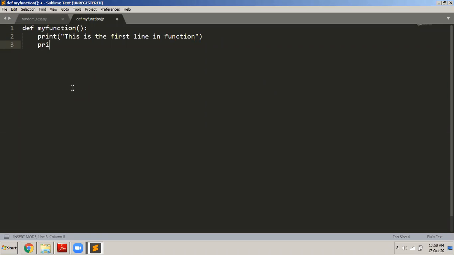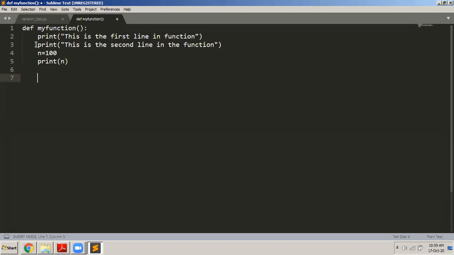Let us say if I want one more statement in the body of the function, I can write even that. So the second line is something, I'm just writing something. And then what I will do here is I will declare a variable called n. I will initialize it to 100, and then I will write print n. So how many statements are there in the body of my function? There are 4 statements. 1, 2, 3, and 4.